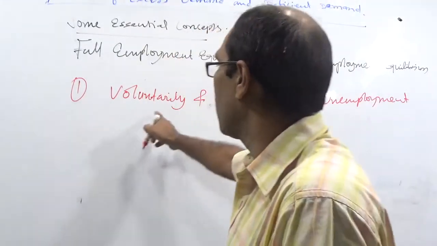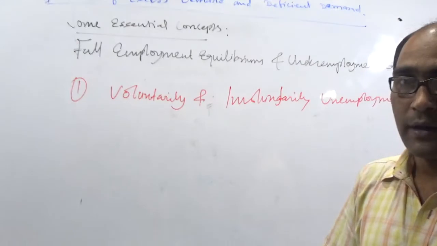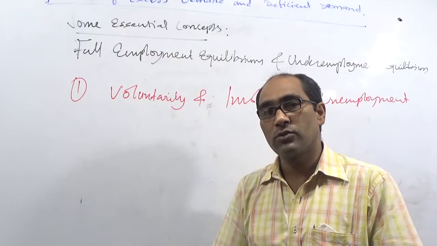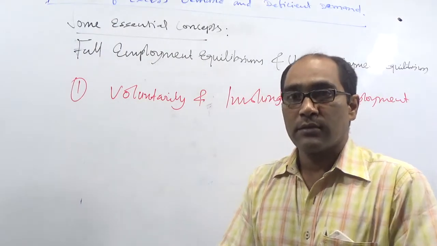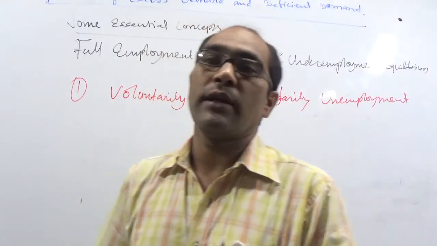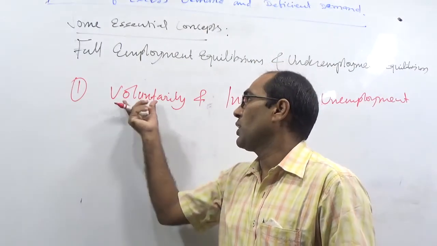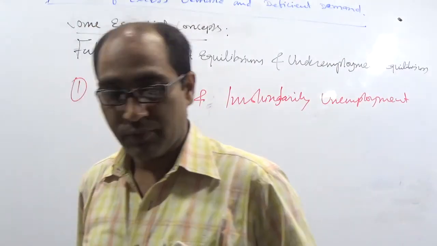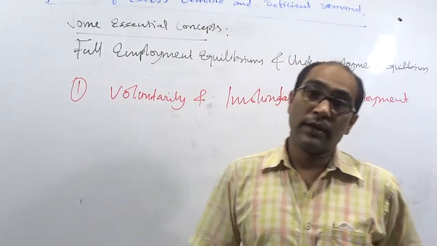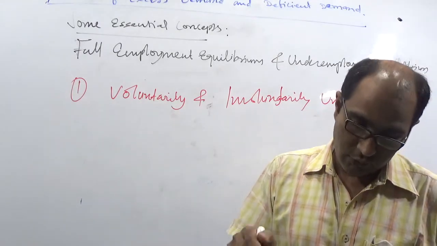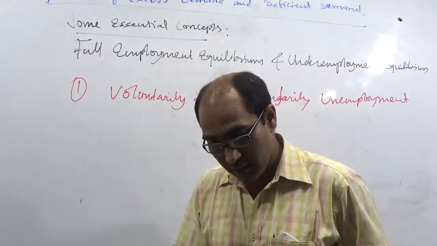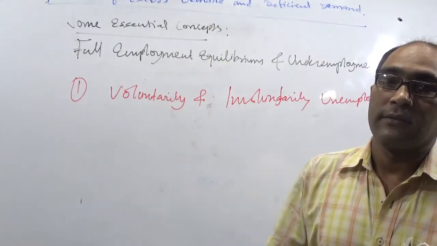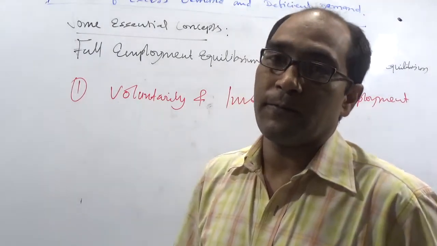Under voluntary unemployment, people are not willing to do the job or do the work to generate the goods and services to earn income or profit. So willingly here people are unemployed. In case of voluntary unemployment, one has the ability to do the work, but is not willing to do the work at the prevalent wage rate.